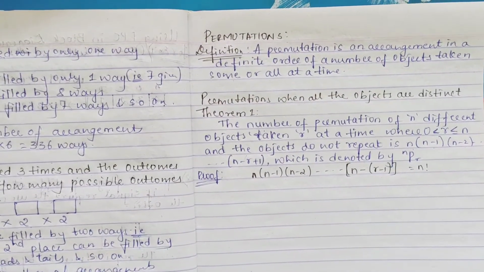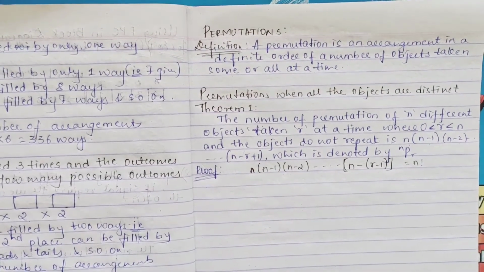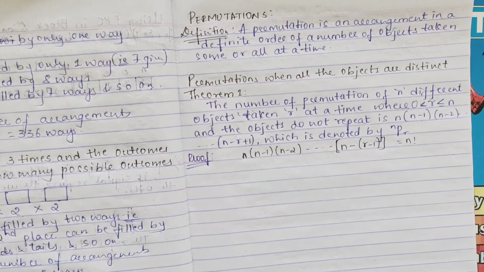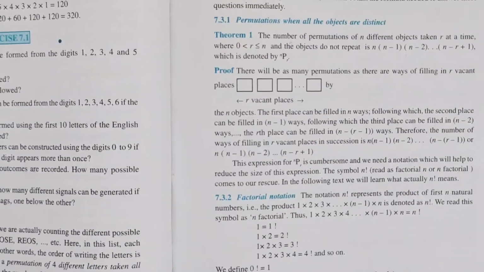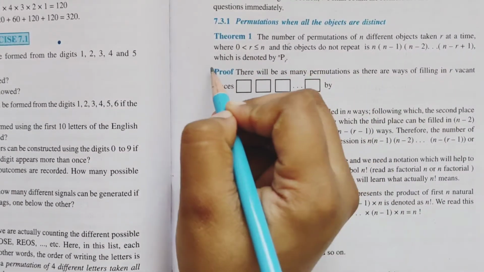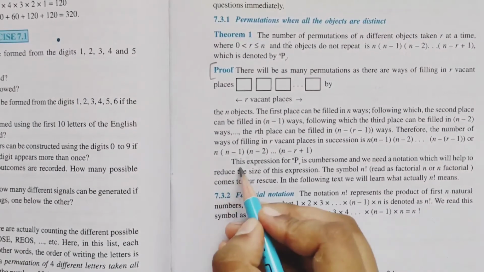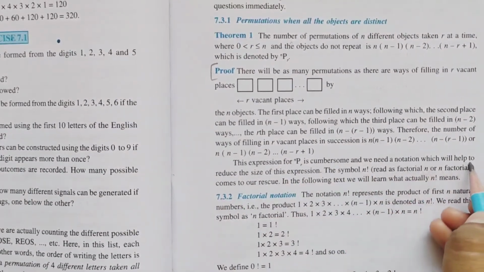The proof is not so deep that you don't understand, just write it, it's enough. I'll show you what you have to write. Here is the proof, just write it down. From here, the expression, and we need notation which helps you.